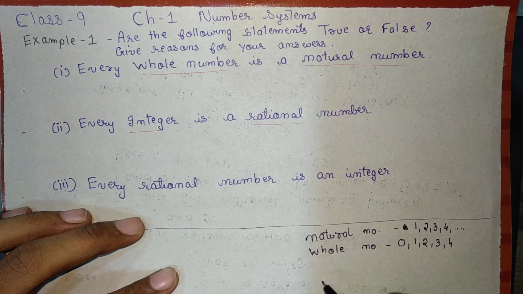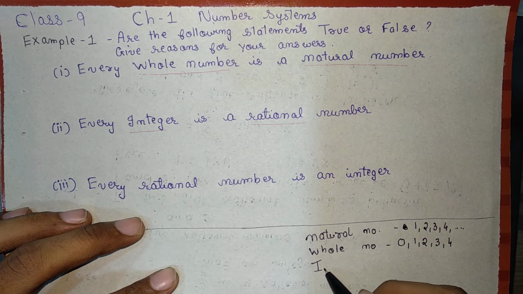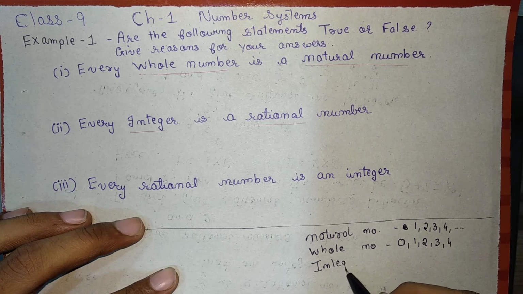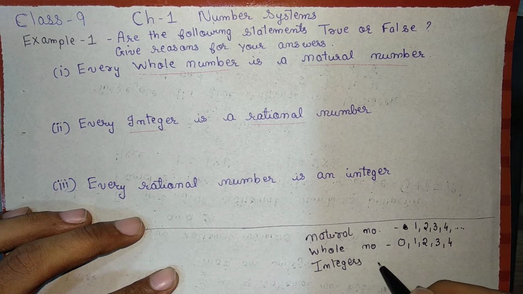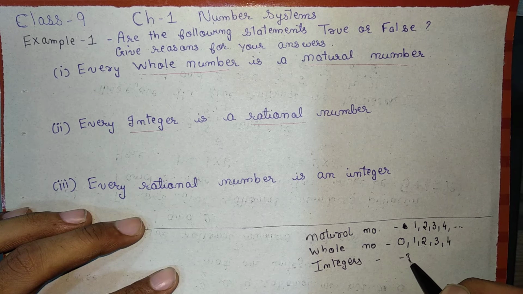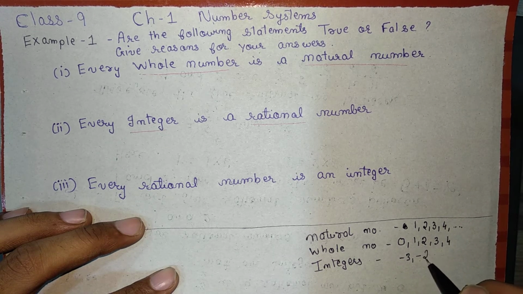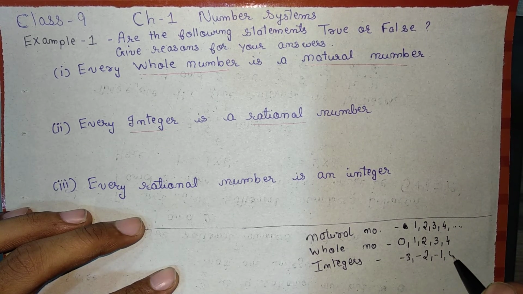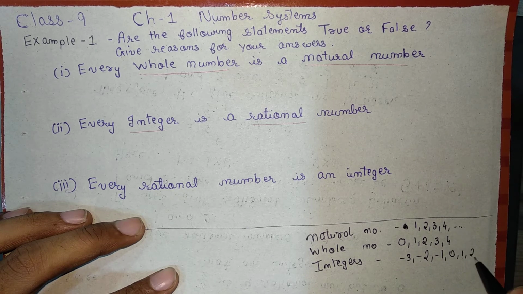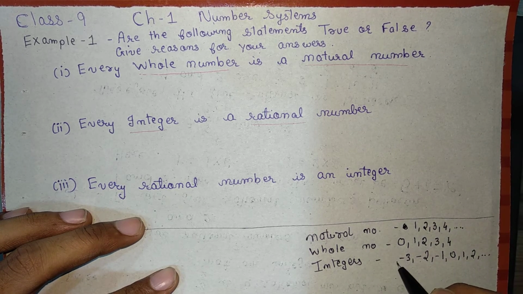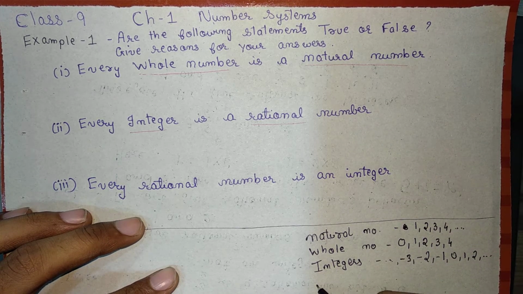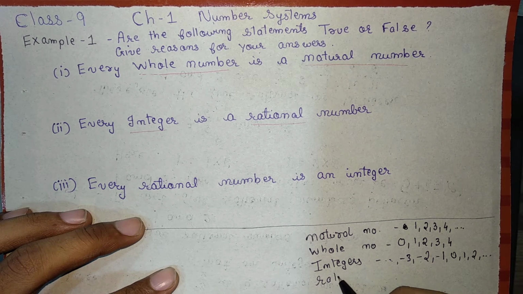Then come integers. Integers have negative numbers also, along with the positive numbers. And the last one is the rational numbers.